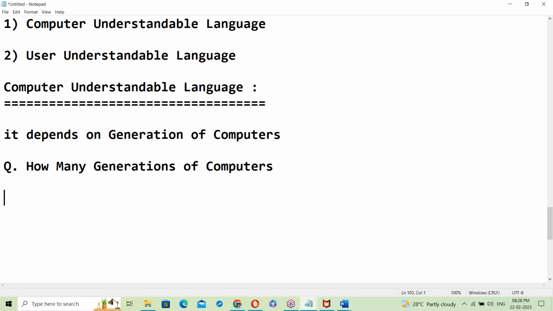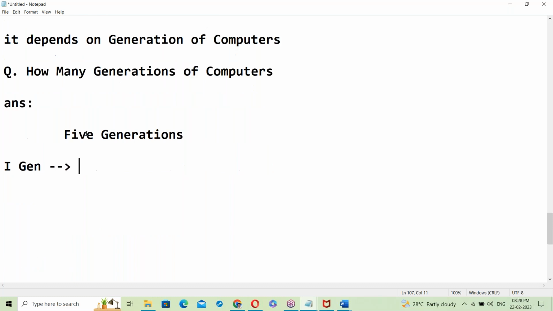Yes, how many generations? The answer is 5 generations, totally 5 generations. The first generation, very weird one, is vacuum tubes based.